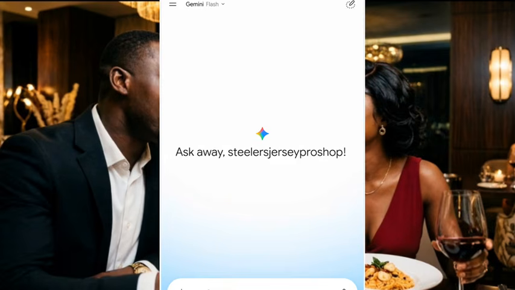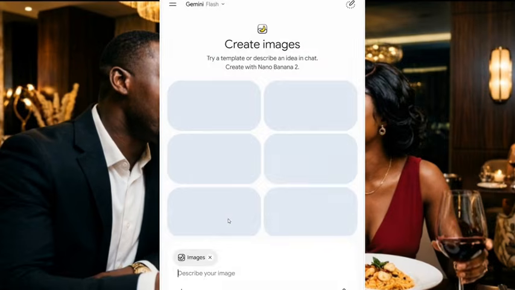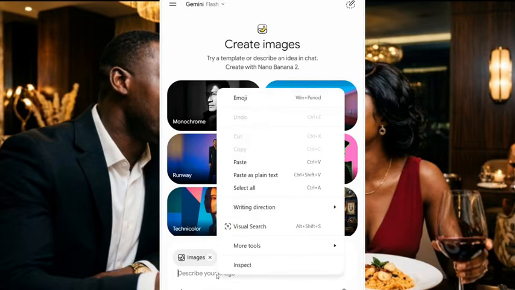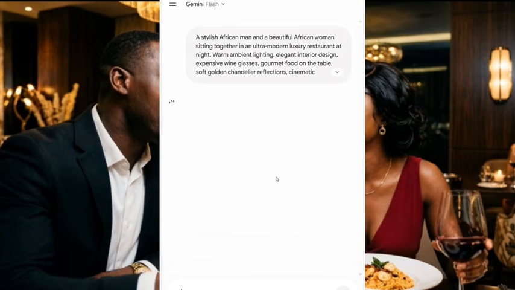After you download it, you register, you click on this plus icon, then you click on create image. As you can see, create image here. Then I click on create image and paste that prompt I just copied. I paste the prompt and click on submit. After I click on submit, it will start generating the image. As you can see, it's creating the image right now. I just have to give it some seconds,